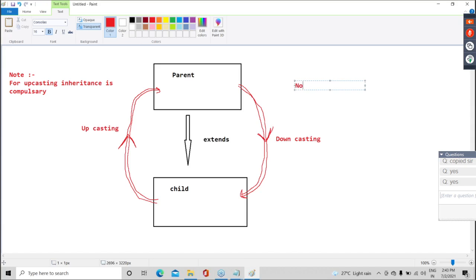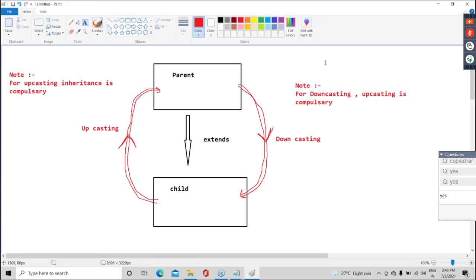And again, one more note, guys. Tell me, can I say for downcasting, upcasting is compulsory? Is everyone clear?